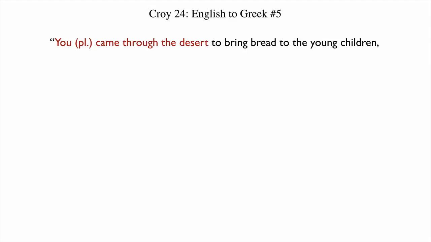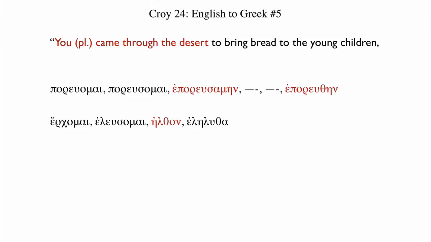You came through the desert. For you plural, y'all came. We just need a verb for coming or going. Greek has a couple, poruomai or erkomai. We'll start with erkomai, which is our most familiar. Erkomai, elusomai, aelthon, elelutha. We need an aorist. We need the third principal part. Aelthon has these various endings for the second aorist, and we would have aelthete, y'all came.